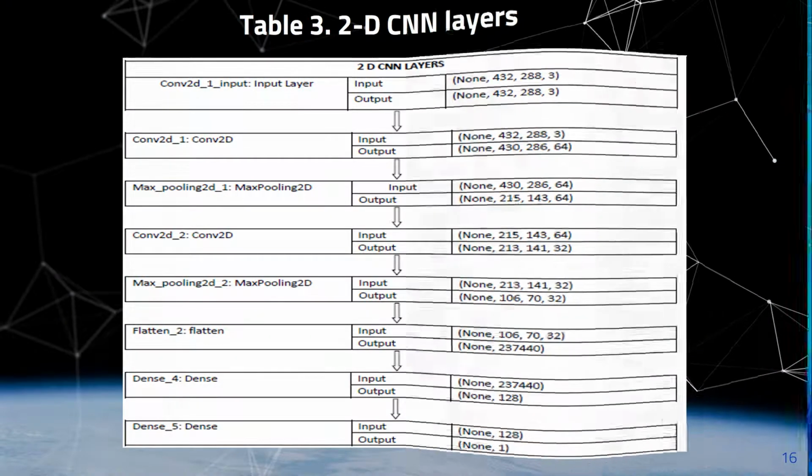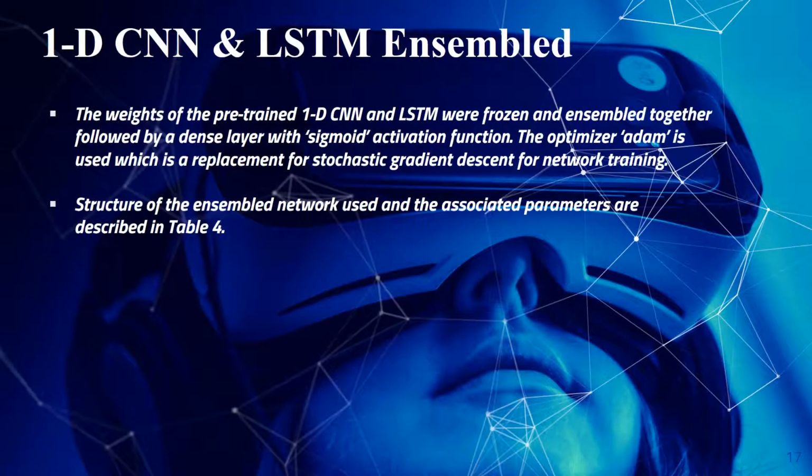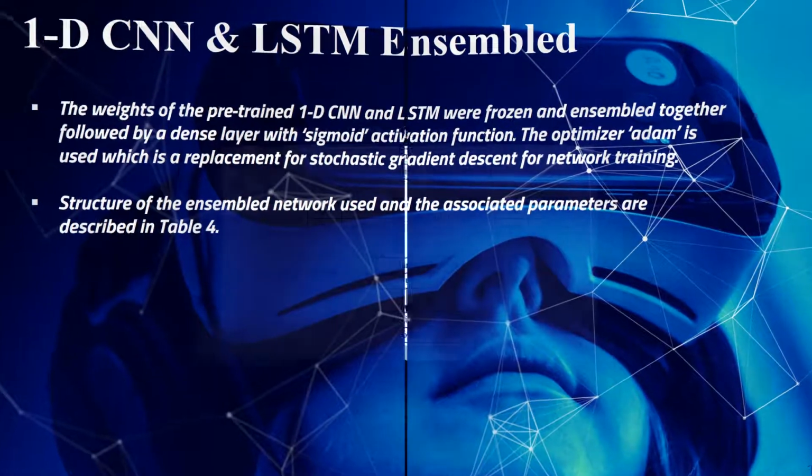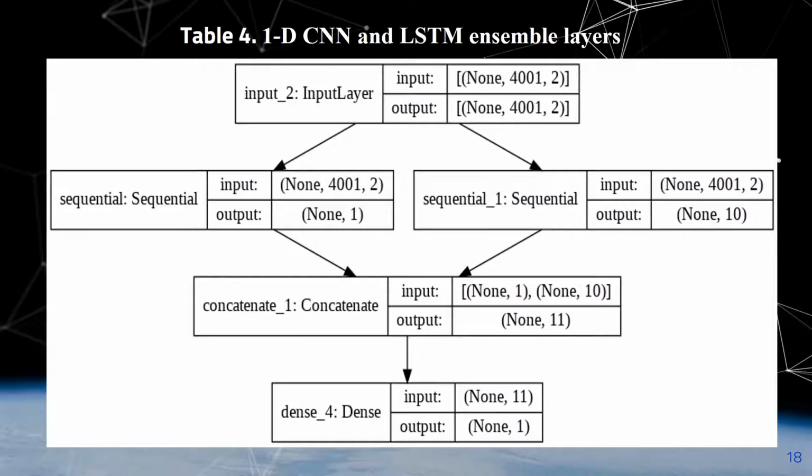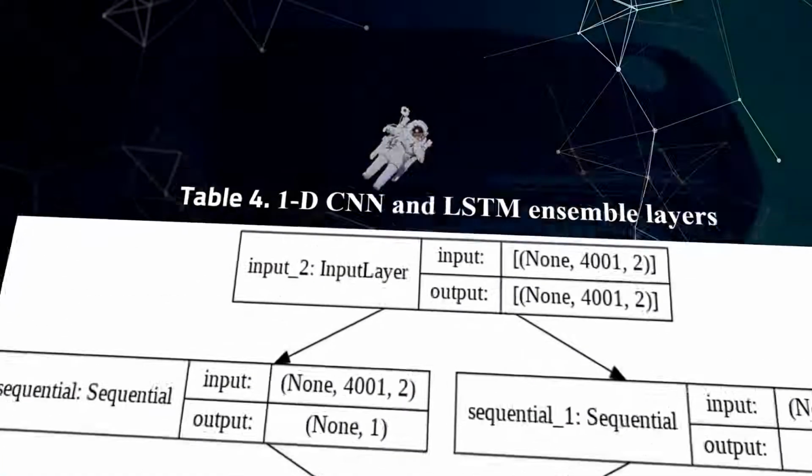2D CNN layers. 1D CNN and LSTM assembled. The weights of the pre-trained 1D CNN and LSTM were frozen and assembled together, followed by a dense layer with sigmoid activation function. The optimizer ADAM is used. The structure of the assembled network used and the associated parameters are described in Table 4. 1D CNN and LSTM ensemble layers.